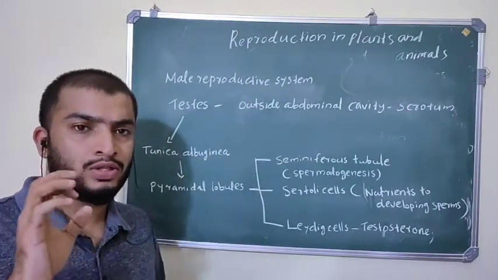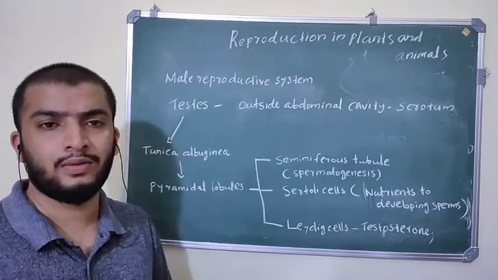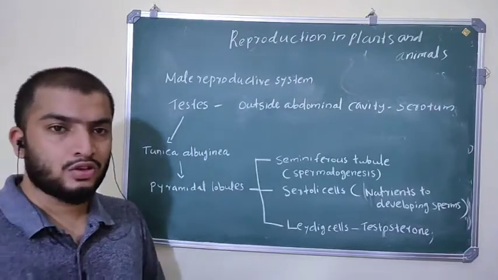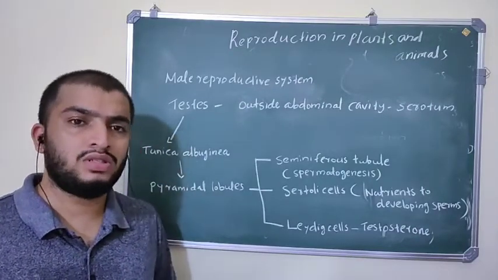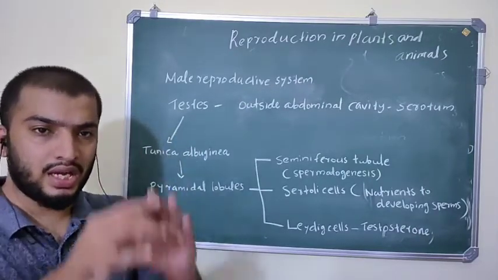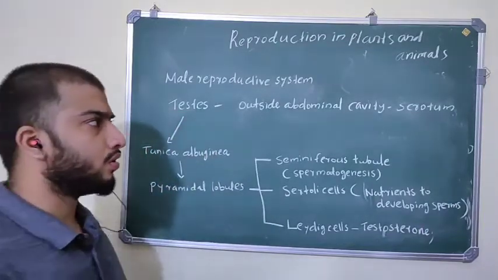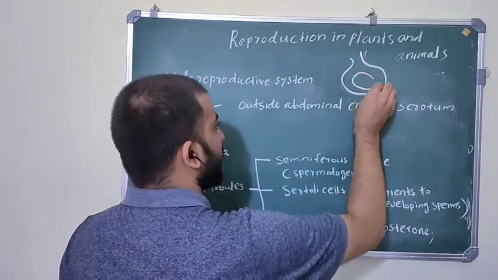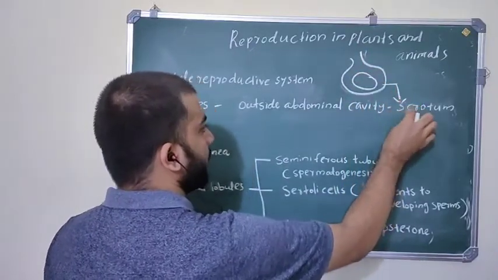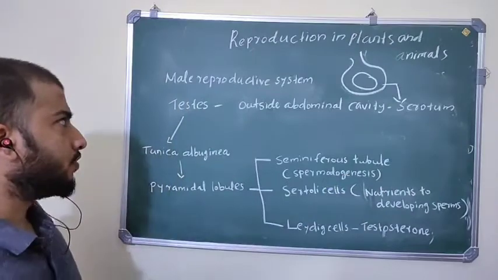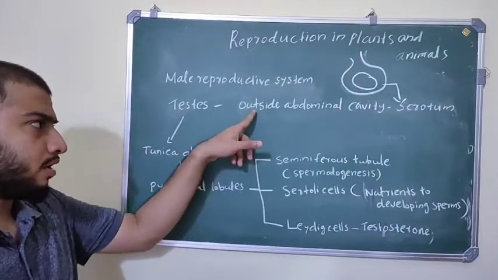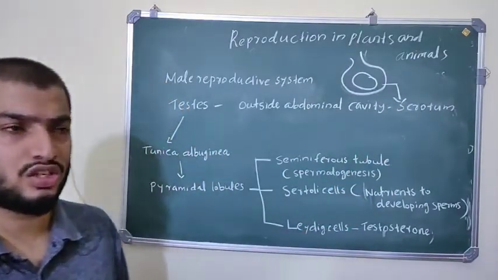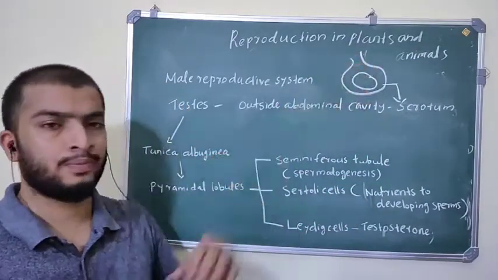My question is, what is the male reproductive organ, or male sex organ? The testis. This testis is found outside the abdominal cavity in a sac-like structure called the scrotum. Suppose this is the scrotum; inside this scrotum the testis is found.